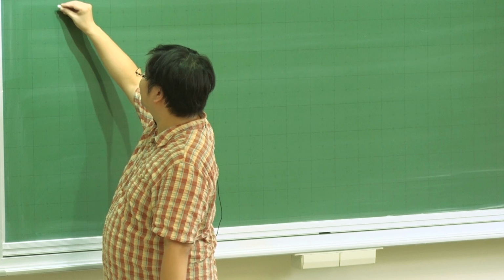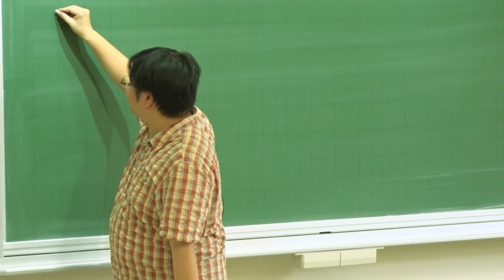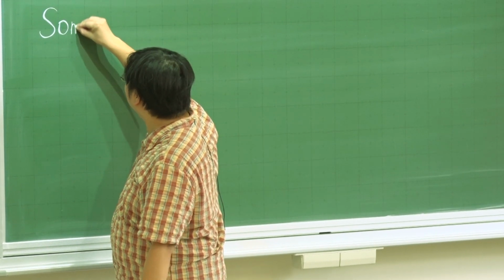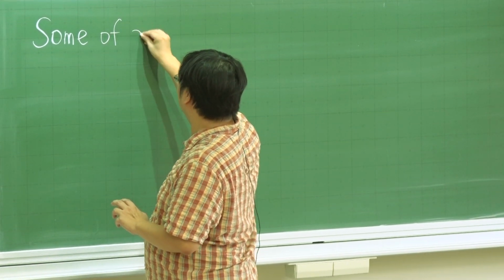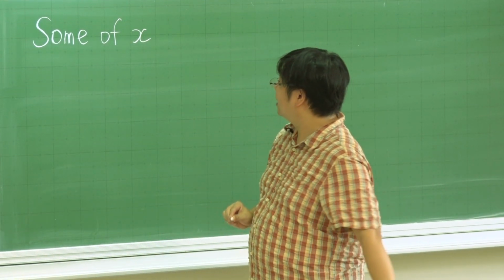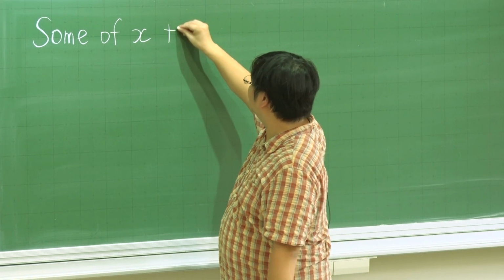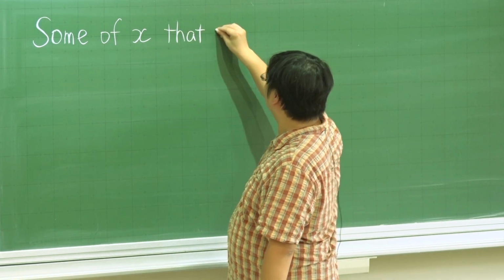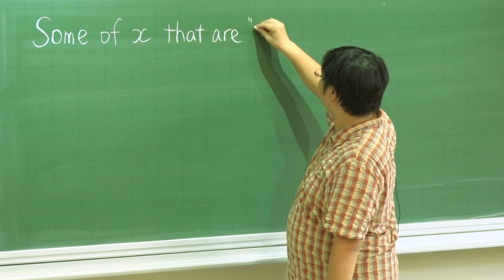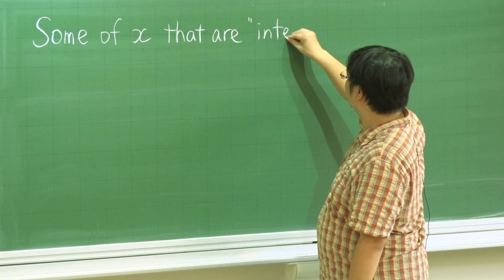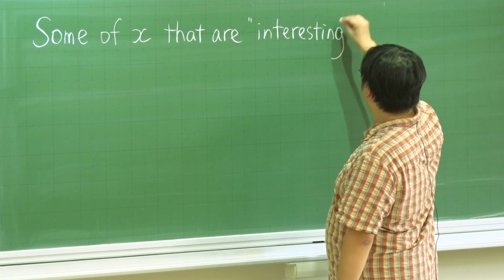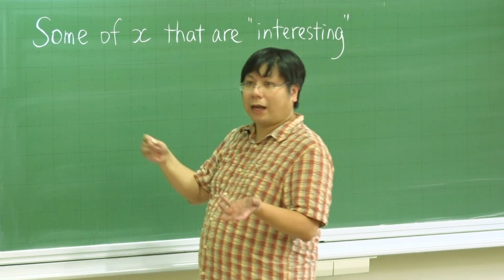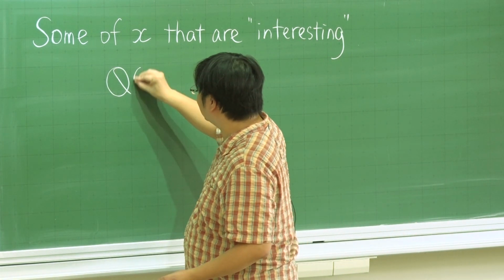Okay. So "some" is just "some of us is happy." Again, there are interesting x that have a certain kind of property Q(x).